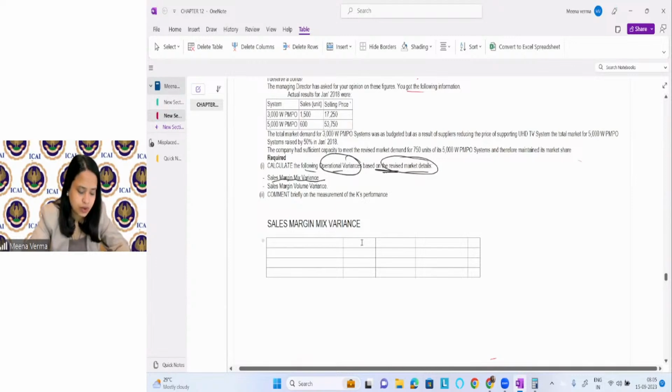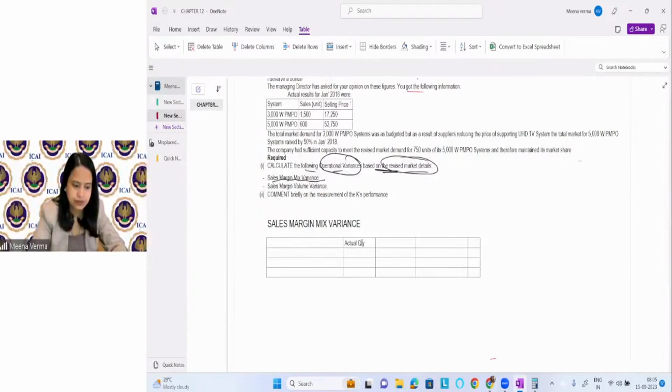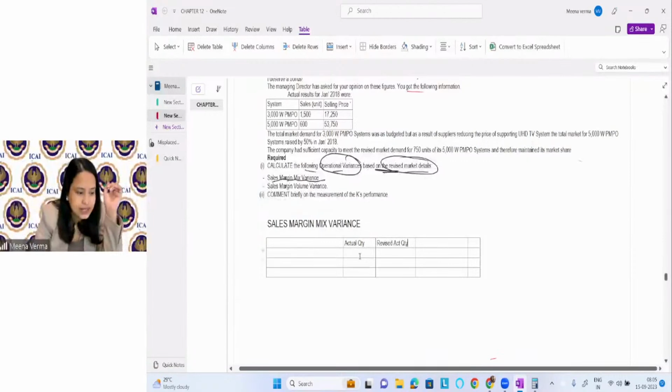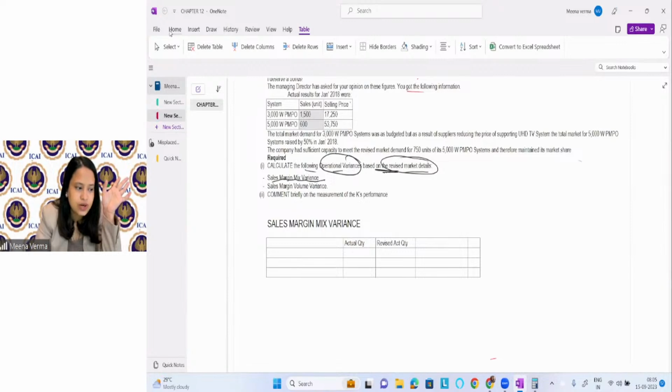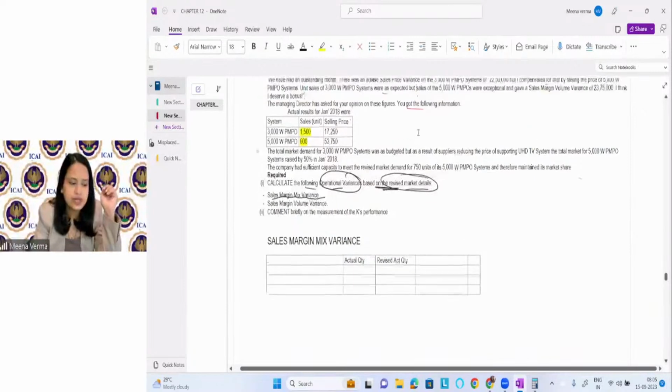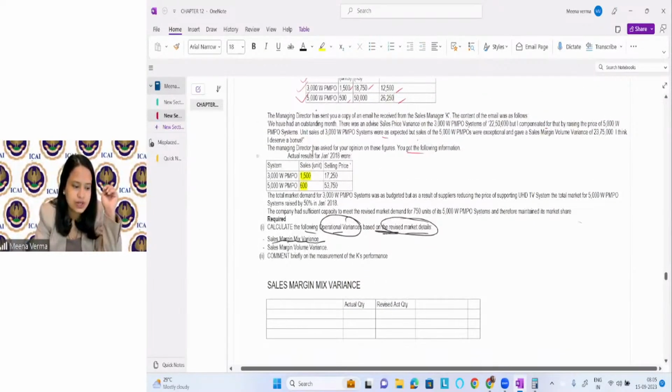So what is the actual quantity? And what is the revised actual quantity? Okay, so you can see here what is your actual quantity given, right? 1500, 600 is the actual quantity. It is given in the question. You can see the actual result is given in the question, the actual result for the month of January. What is the actual quantity sold?